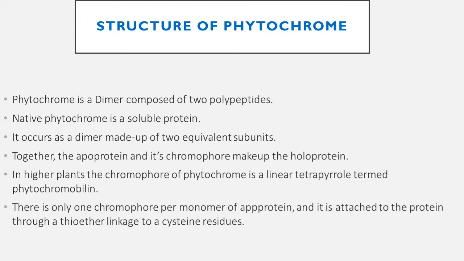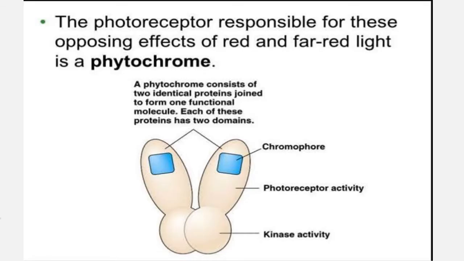There is only one chromophore per monomer of apoprotein, and it is attached to the protein through a thioether linkage to a cysteine residue. The photoreceptor responsible for these opposing effects of red and far-red light is the phytochrome. A phytochrome consists of two identical proteins joined to form one functional molecule. Each of these proteins has two domains.